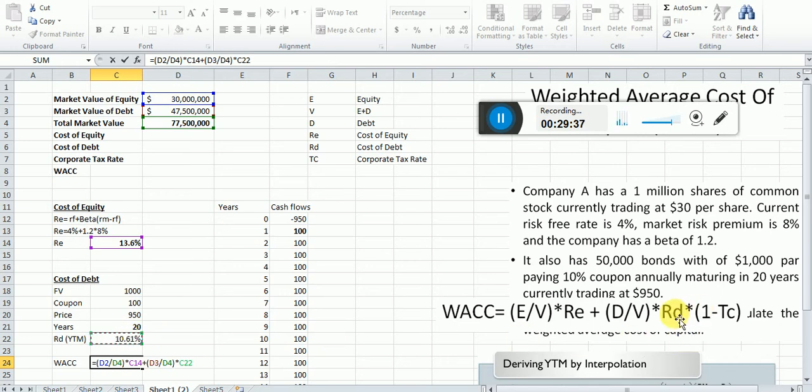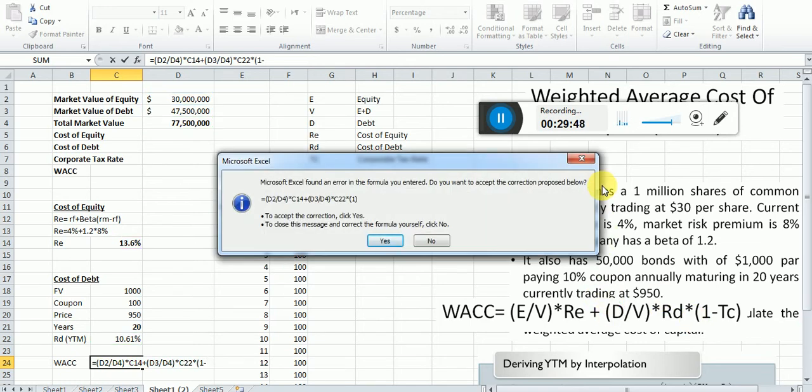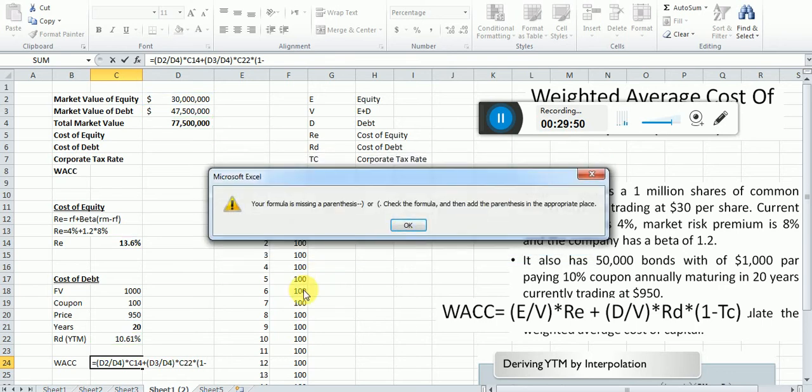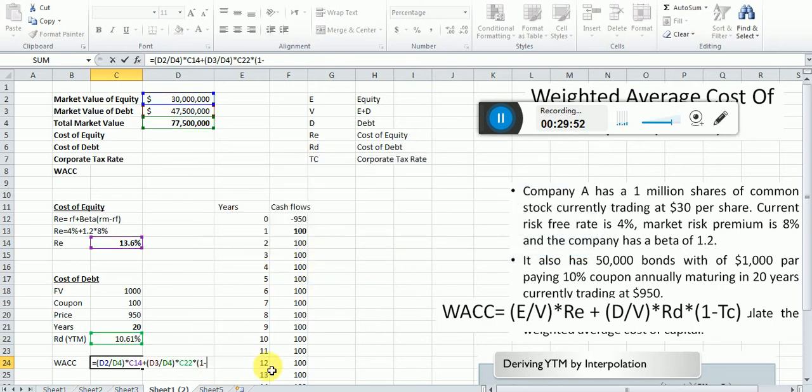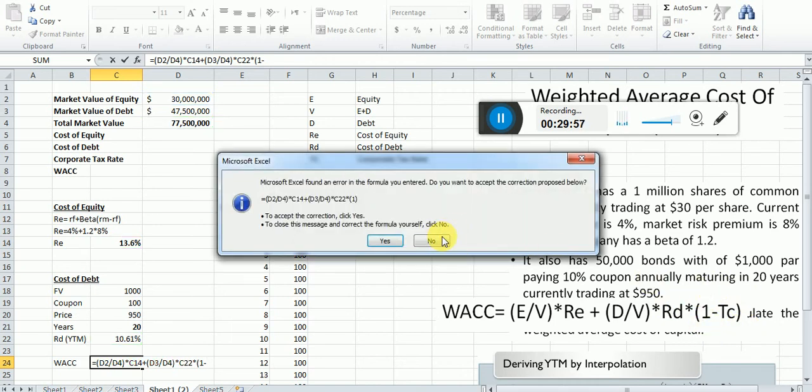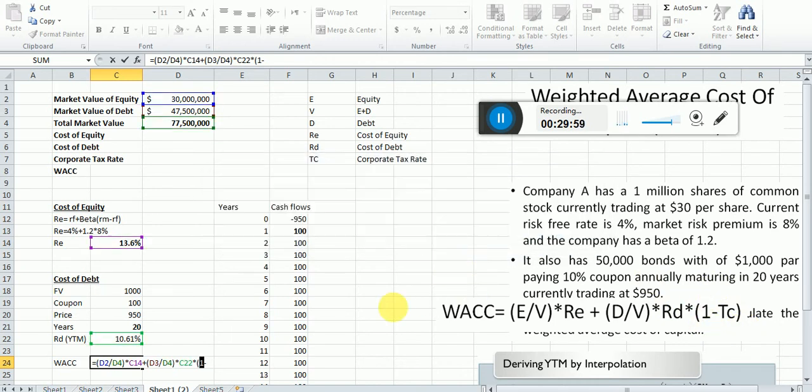But keep in mind, the cost of debt should also be multiplied by 1 minus TC, where TC is the corporate tax rate. In our example that is 35%, or you can say 0.35.